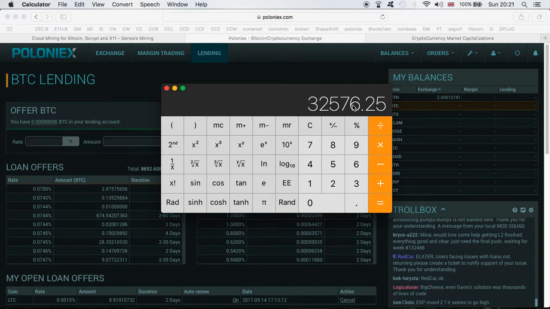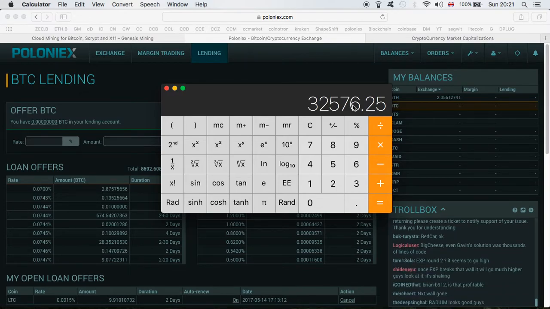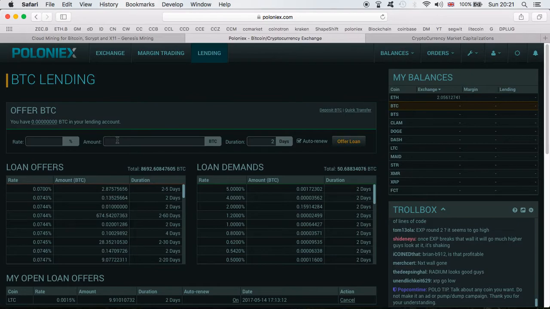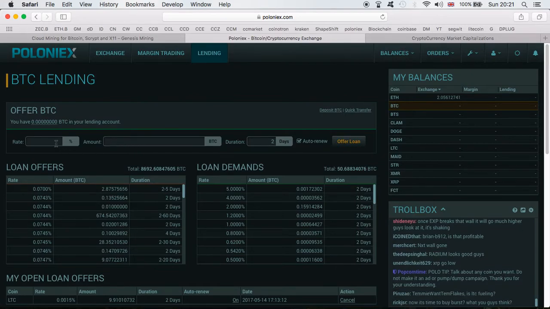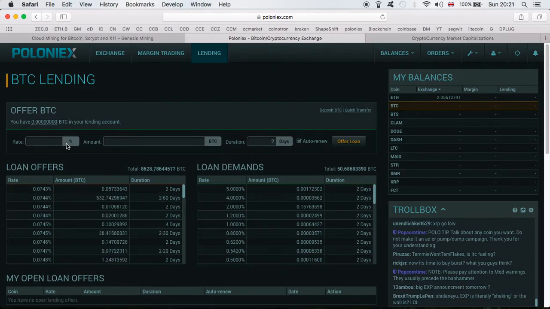Hopefully this video was very straightforward. You can see the potential. I showed you how, if you have the money in your exchange, to transfer it into the lending, and how to lend it. Pretty easy, guys, pretty easy, and the returns are quite amazing. At least in my books, I think these returns are incredible.